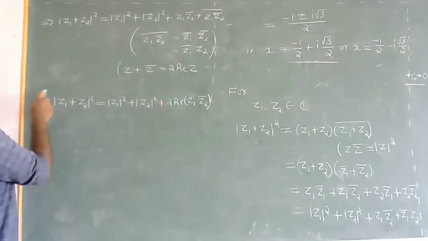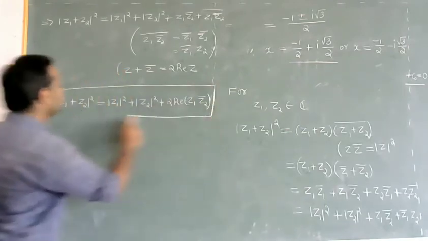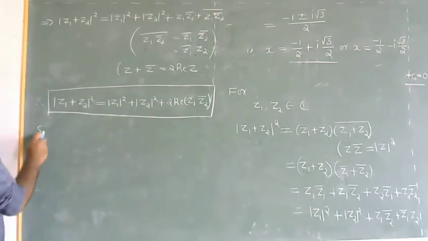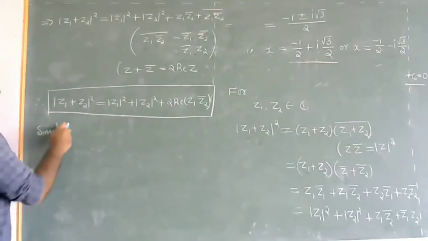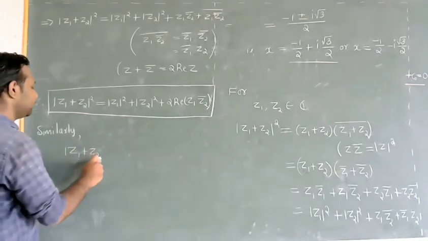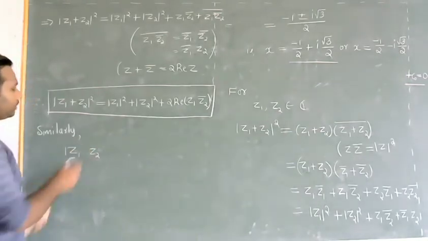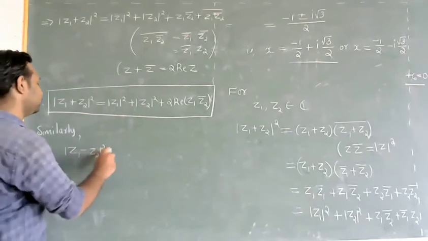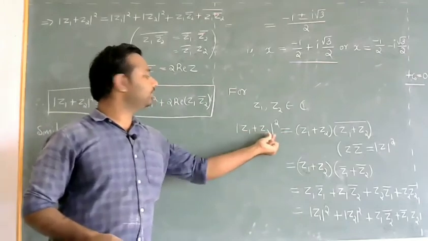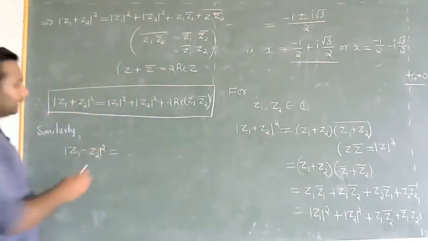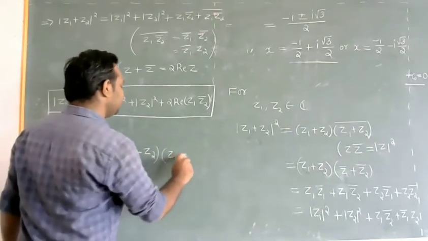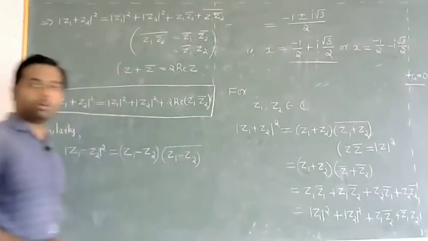So this is one of the important identities in complex analysis. So similarly we can prove that modulus of z1 minus z2 whole square. Use the same approach; just in place of Z1 plus Z2 we have Z1 minus Z2. So it is Z1 minus Z2 into Z1 minus Z2 whole bar.